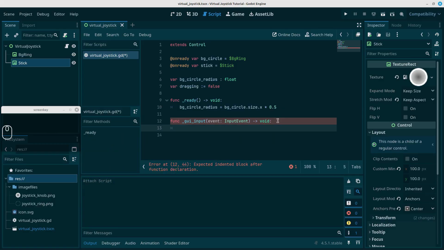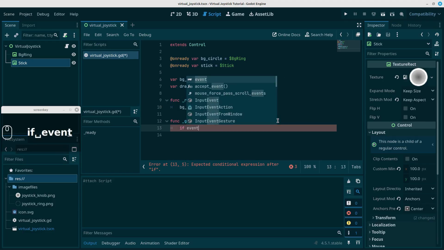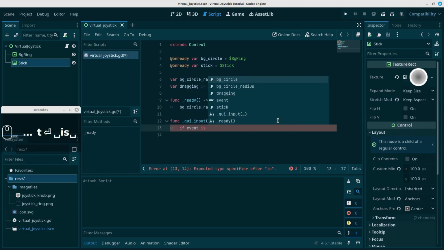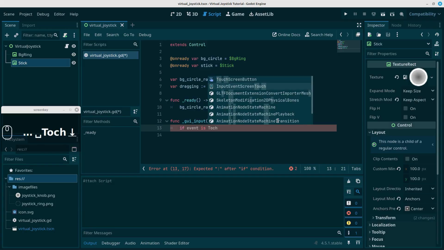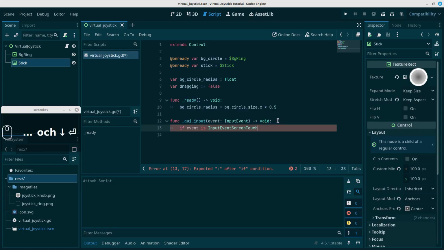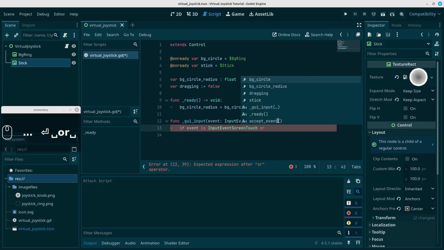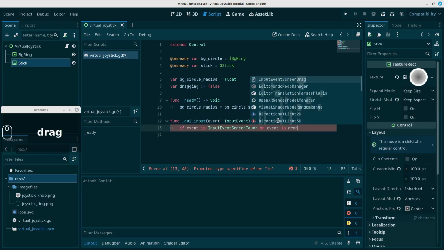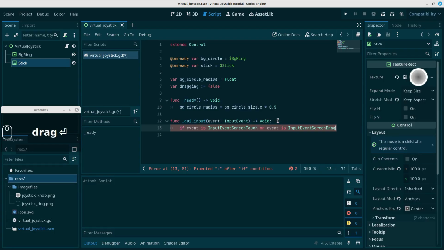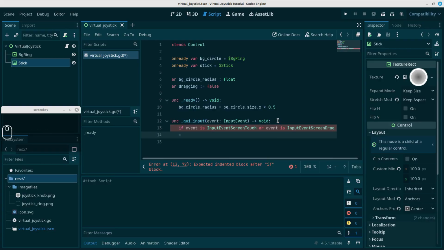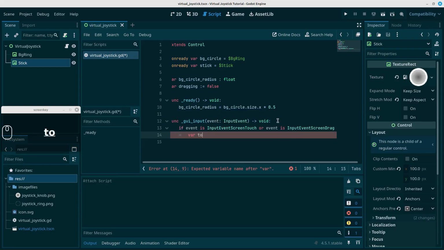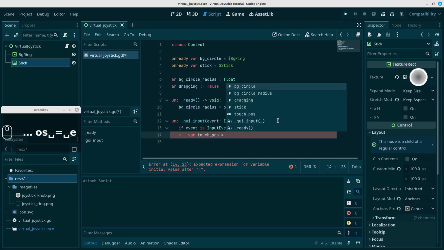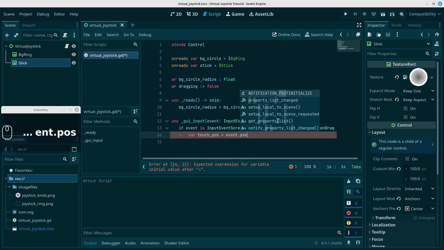And the code is similar to the other codes. If the event is, and let's just type in touch, so it's an InputEventScreenTouch, or if that event is a screen drag, so let's just type in drag, and there it is at the top. Firstly, we want to get the position of that touch, so let's create a variable and let's call it maybe touch_pos, which will be equal to that event position, just like the other codes that we used to.